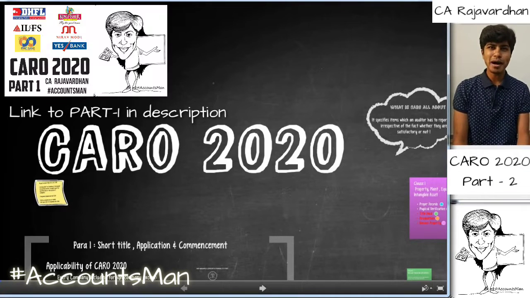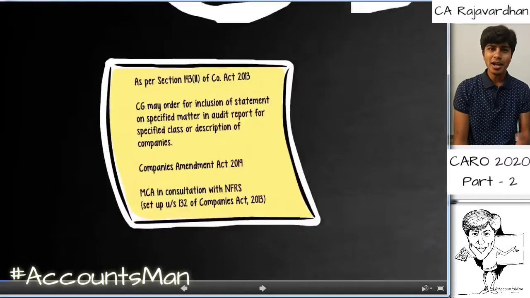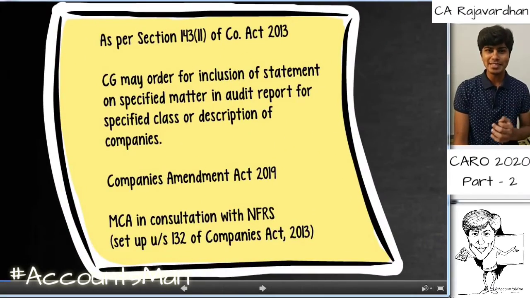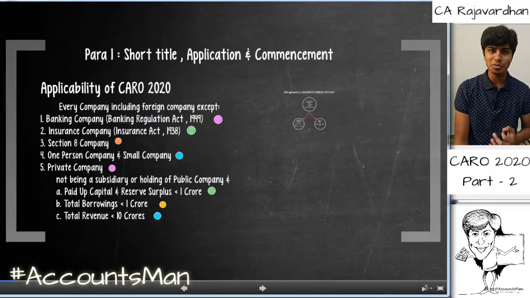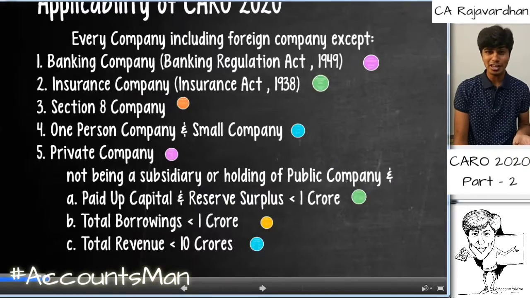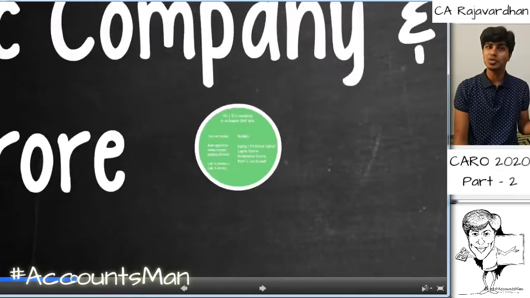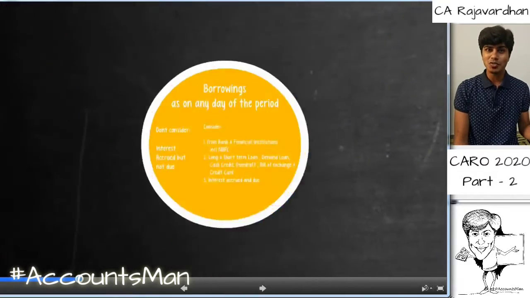This video is part 2 of Caro 2020. In the first part, we discussed what Caro is and the provisions of the Companies Act 2013 which enable Caro to come into picture, and we also discussed that Caro basically has 4 paragraphs. Paragraph 1 talks about the applicability, commencement and short title, and we also discussed the exceptions for applicability, what are the companies which are accepted and what are the conditions based on which each of those companies are accepted.